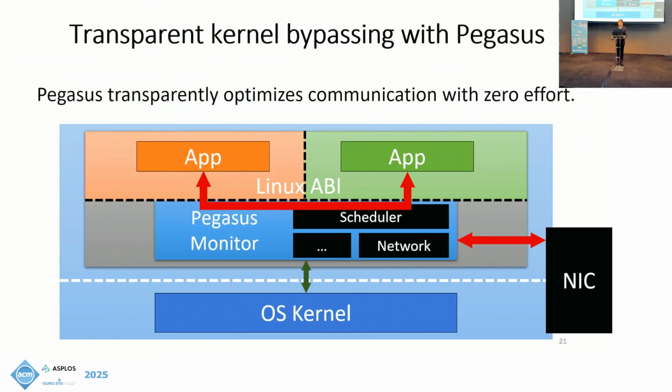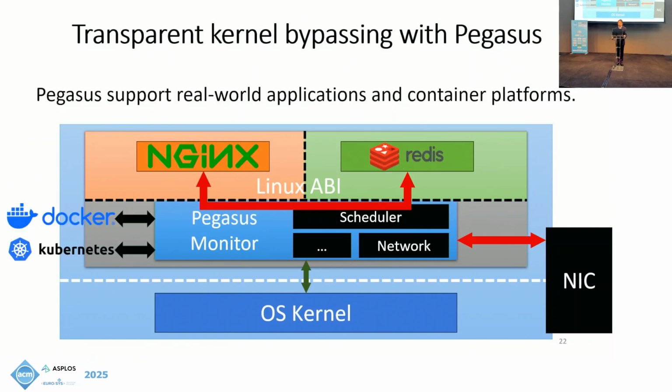Based on these approaches, we propose Pegasus, a system for transparent kernel-bypass networking for both local and remote communication. Pegasus is designed to achieve real-world deployments with zero porting efforts, and can run multiple unmodified Linux programs in the same address space with both local and remote fastpass. Also, Pegasus supports the OCI Container Runtime API, and can be integrated with real-world container runtimes and orchestration platforms, such as Docker and Kubernetes. In our evaluation, we have deployed Pegasus on many common real-world applications used in the cloud, such as Redis, Memcached, and Nginx.